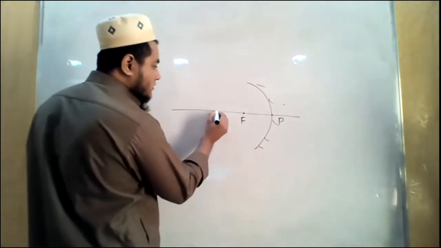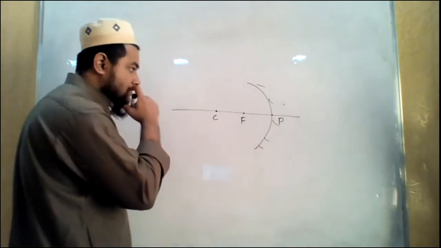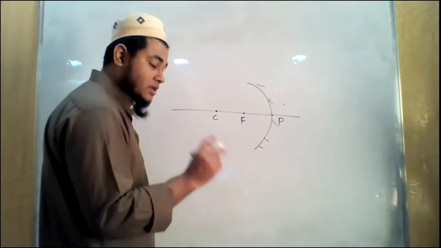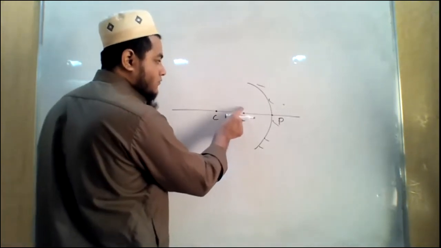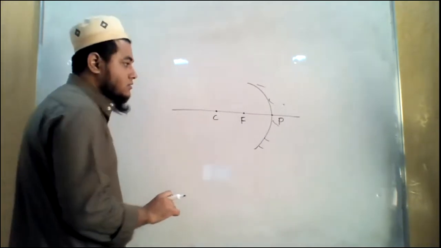Okay, so this is principal focus, and then we can say that at this point we will have the center of curvature. The last position that we saw in the last class, the object was at principal focus. What if we go further? What if we go nearer to the mirror?